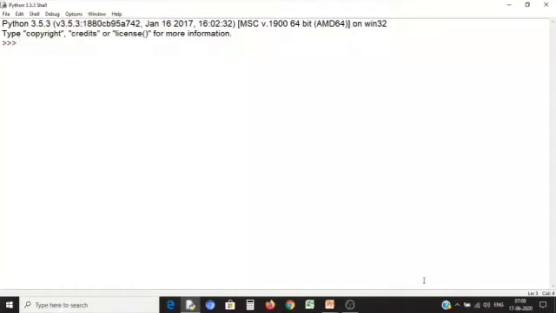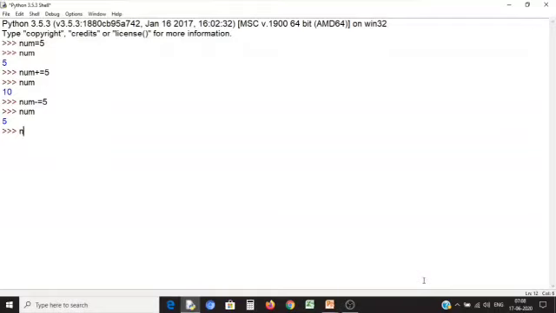For example, num equal to 5, the value of num is 5. Num plus equal to 5, now the value of num is 10. Again num minus equal to 5, the value of num becomes 5 because 5 is reduced from 10.